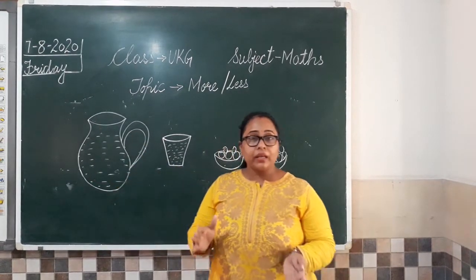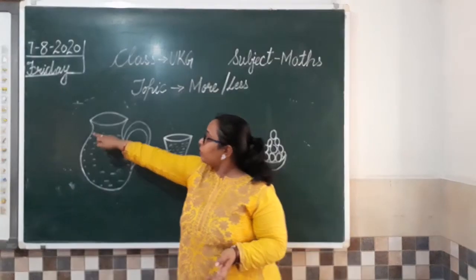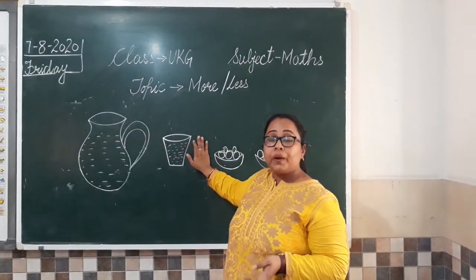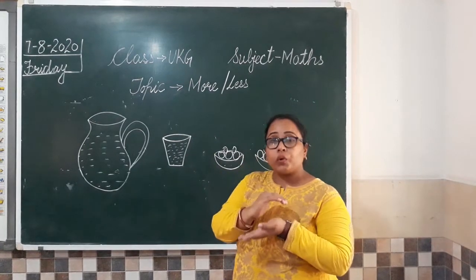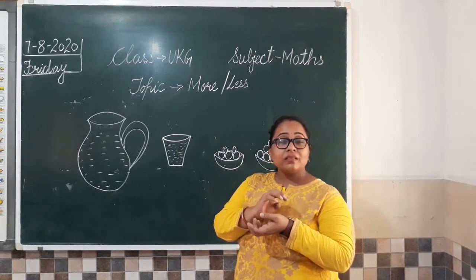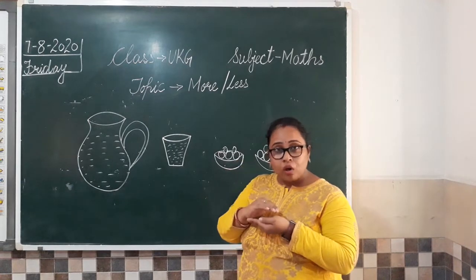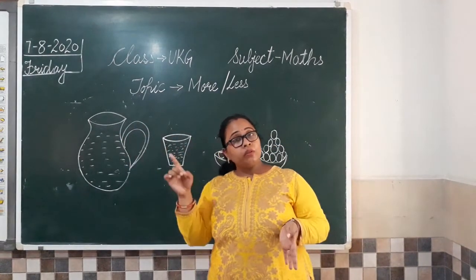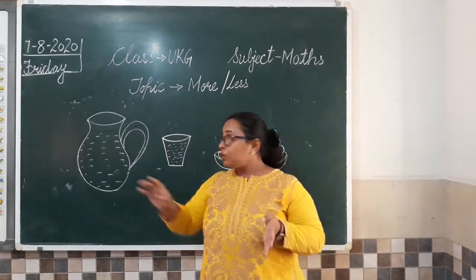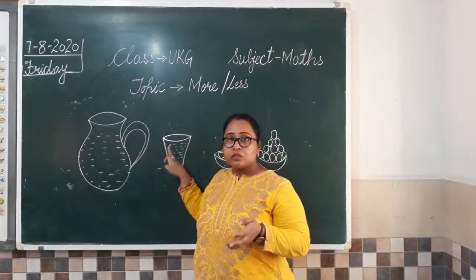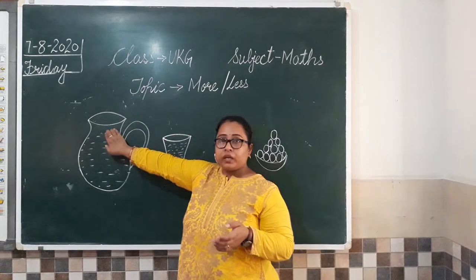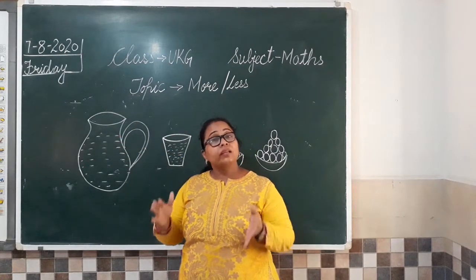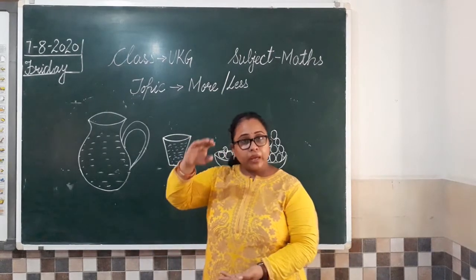जग में ज़्यादा पानी है ना? Because the jug is filled, पूरा भरा हुआ है. And the glass is also filled. But glass का size छोटा है. The size of the glass is small and the size of the jug is big. So remember the concept big and small. This is big and this is small. तो जो big object है उसमें water कितना है? More है, ज़्यादा है, because वो big है.